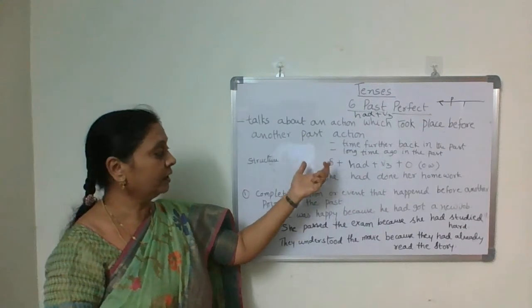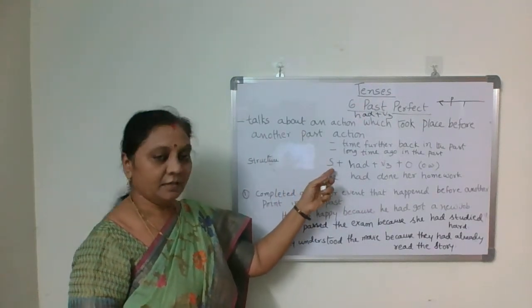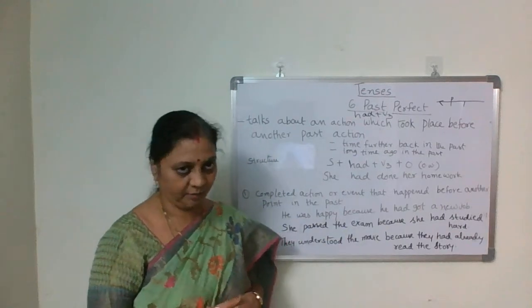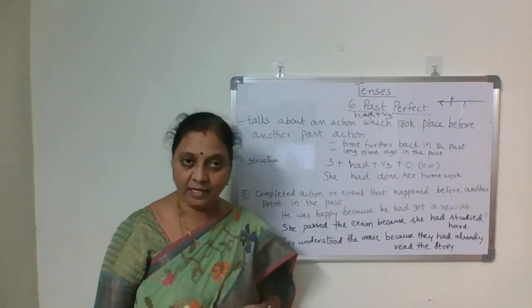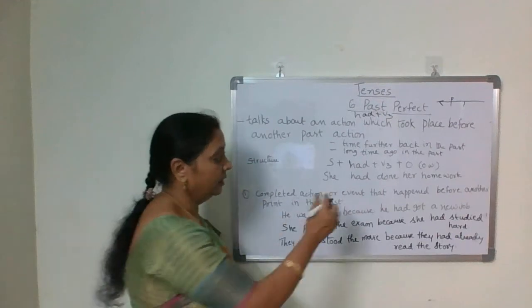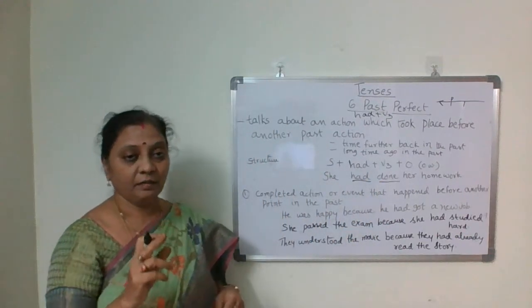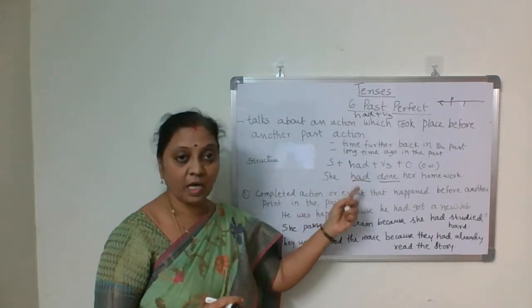If you want to take a sentence, what is the structure? Subject had plus V3, any other object. She had done her homework. After had, you have to use V3. Just like in present perfect, we used has or have plus V3.